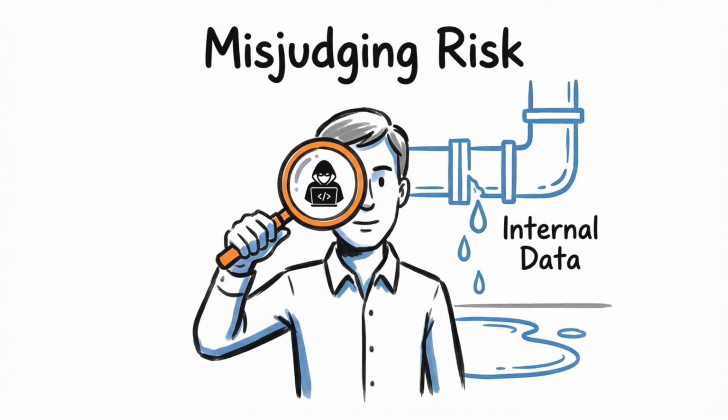In a business context, a manager might overestimate the risk of a specific cybersecurity threat that was recently featured in industry reports. Consequently, they might underfund protection against more common but less publicized threats such as internal data leaks. This misallocation of resources is a direct result of distorted risk perception.